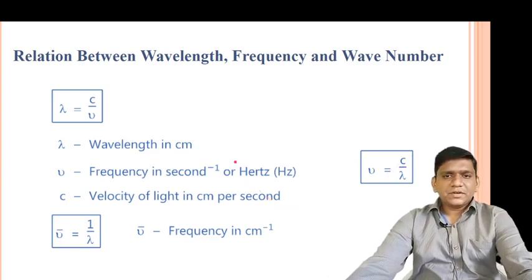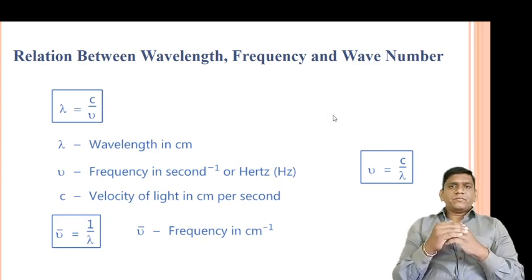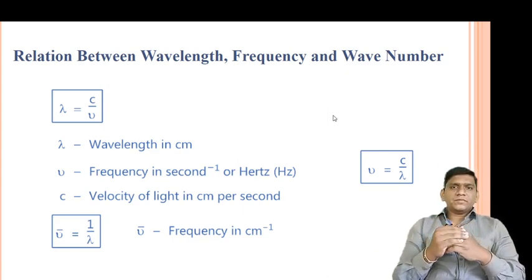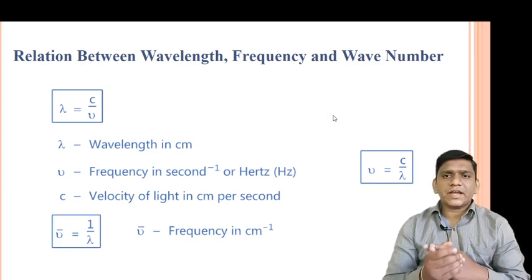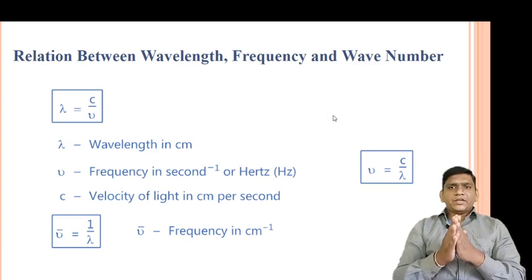So friends, today we discussed some important topics of spectrometry. We discussed the introduction, then the interaction of electromagnetic radiation, then the term wavelength, then frequency, then wave number, and our last topic was the relation of wavelength, frequency and wave number. So friends, I tried to give the information in a simplified manner.